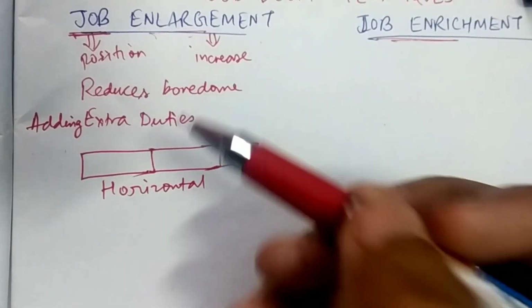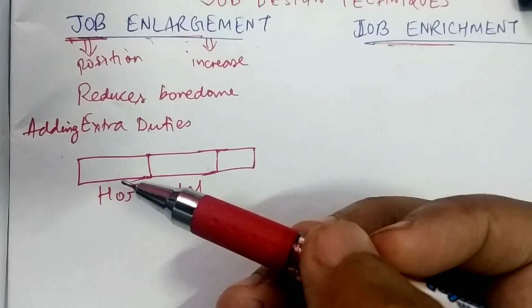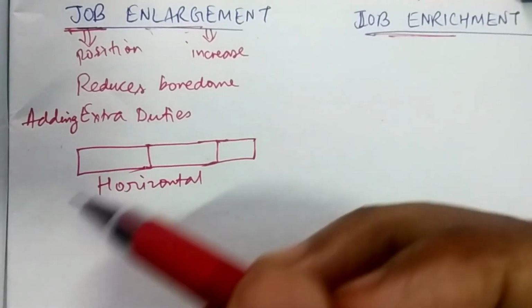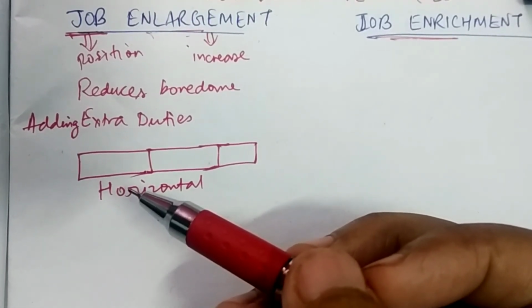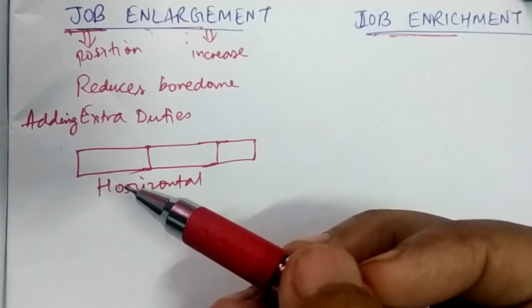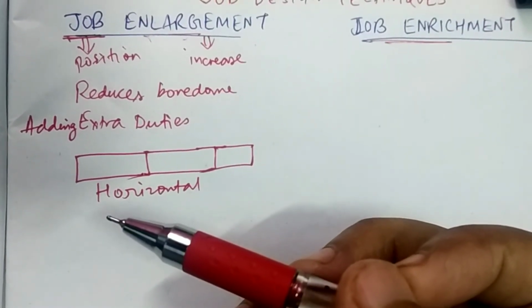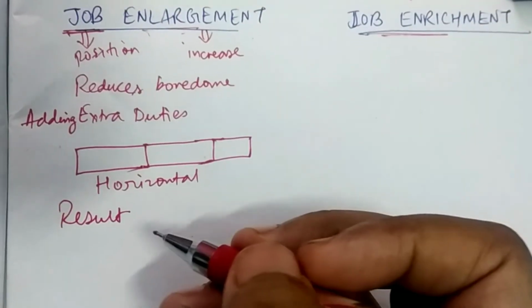To reduce the monotony of the job, to reduce the boredom of that employee. So what do you think, is it good or wrong? Being an employee, what will be the influence of job enlargement on you? What will be the result?